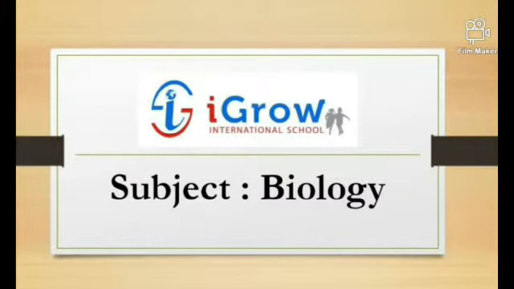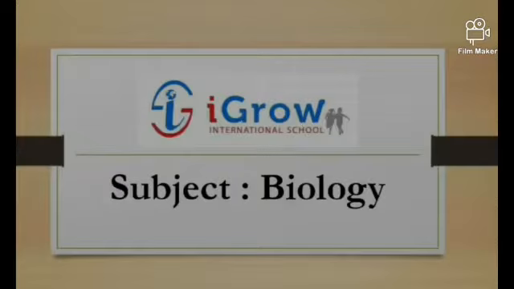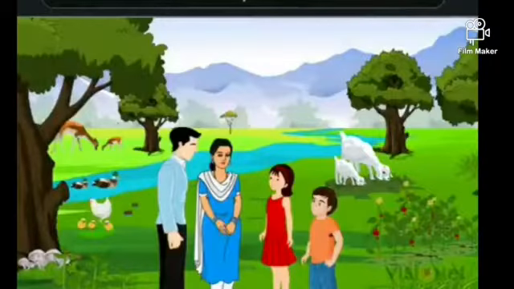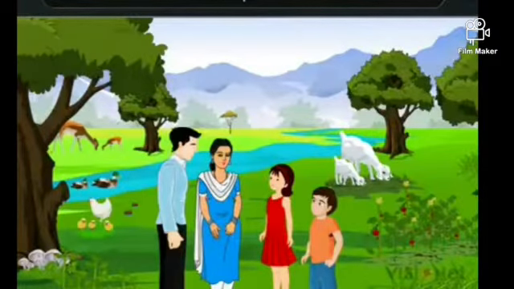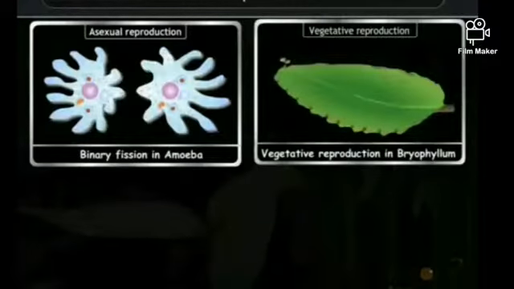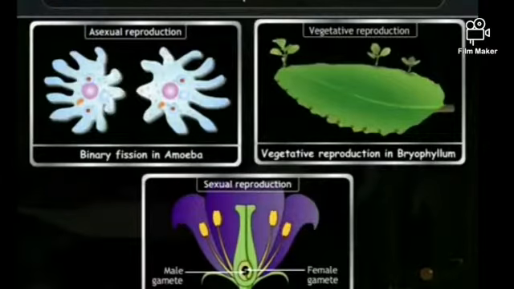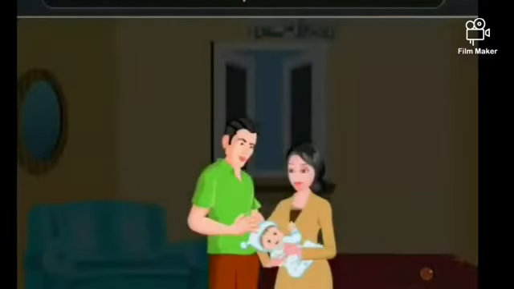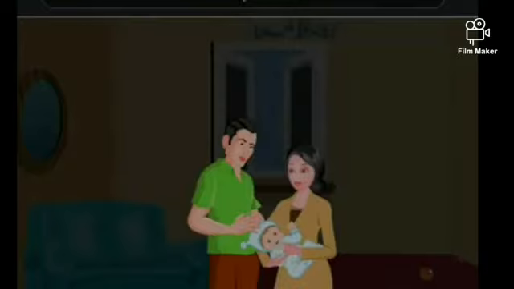In this module, let us discuss sexual reproduction. Introduction to sexual reproduction. All the living beings on the earth produce their offspring to maintain the continuity of their species. This process is called reproduction. Besides asexual reproduction and vegetative propagation, plants also show sexual reproduction. This type of reproduction gives genetic variations.